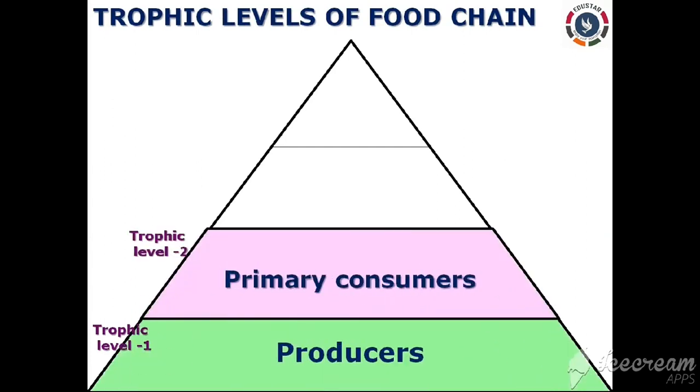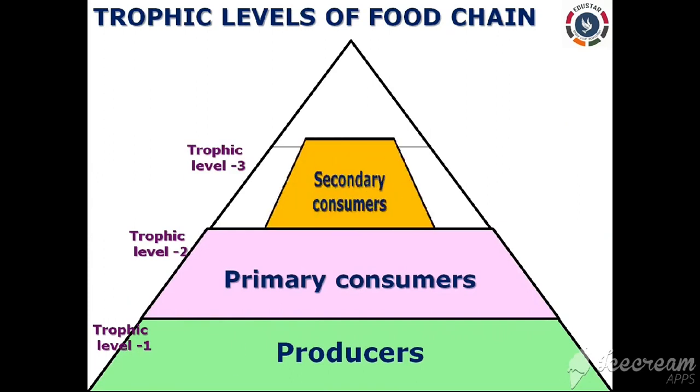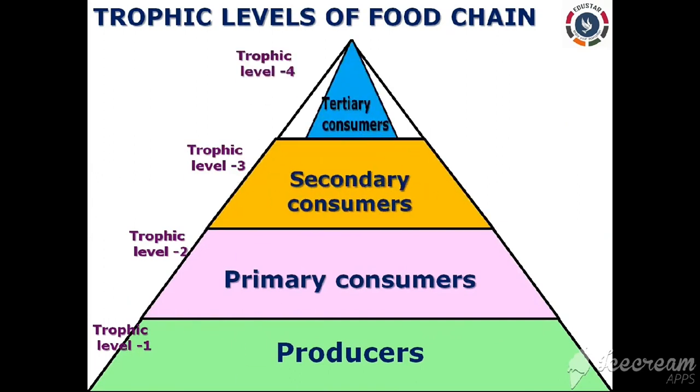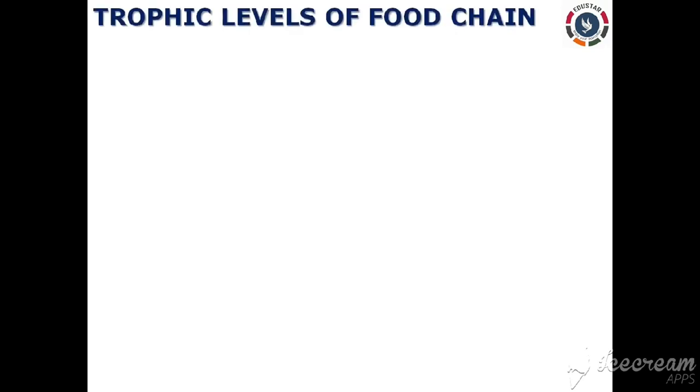So different food chains may have 2 or 3 or 4 or even 5 trophic levels, right? Thus a food chain may end at the herbivore level, or the primary carnivore level, or the secondary carnivore, or even the tertiary carnivore as well. Clear? So the sequential step in this food chain is where transfer of energy takes place. In order to get a clear-cut idea, let me explain in detail for your better understanding: the trophic levels of food chains.